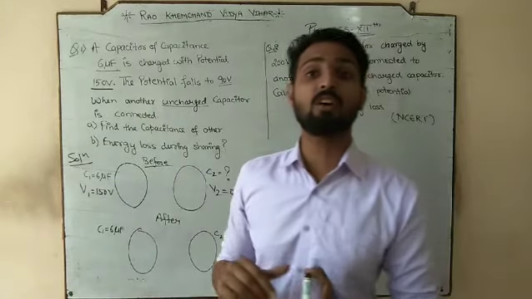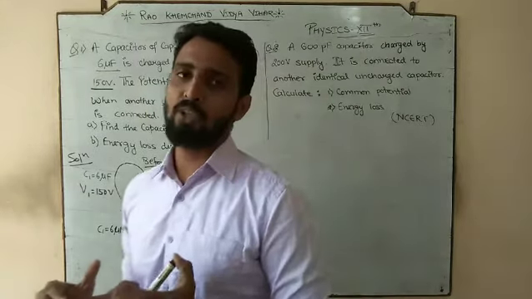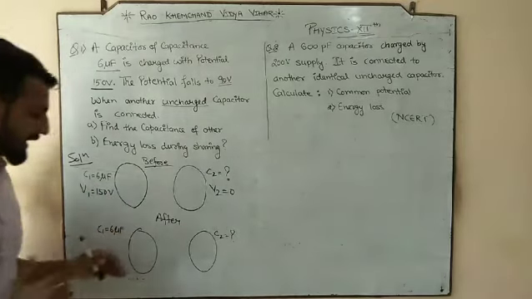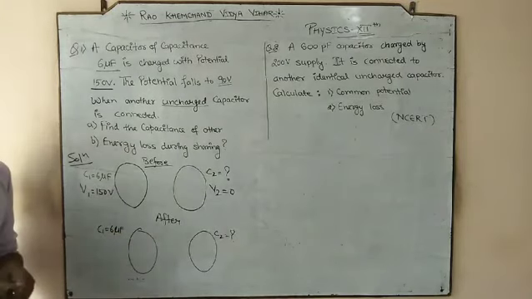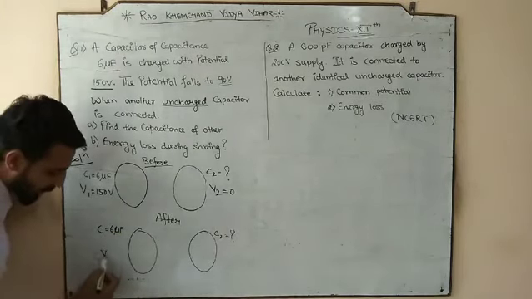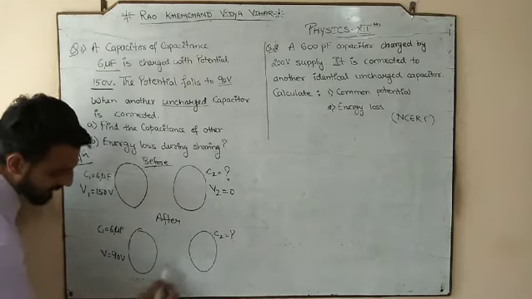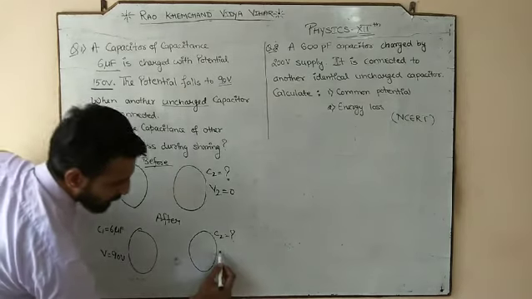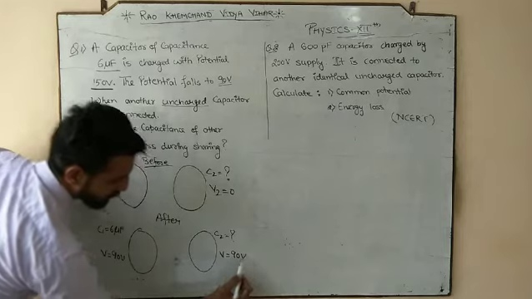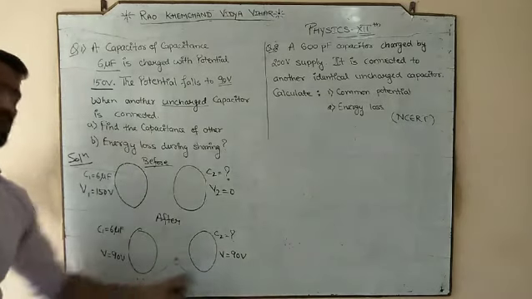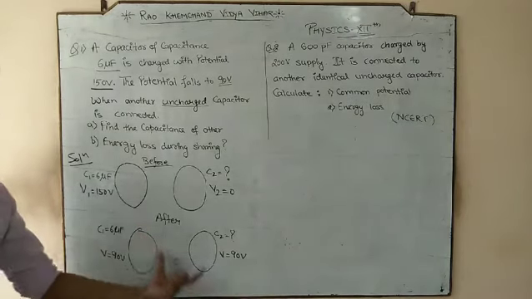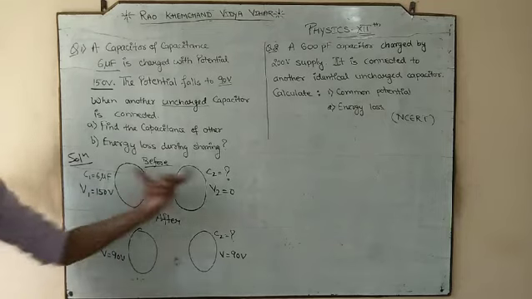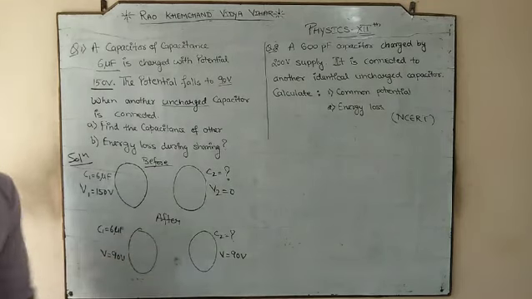So after connecting both the capacitors, the potential falls to 90 volt. So what is 90 volt? 90 volt is that potential which is there after sharing the charges, or you can say the common potential is 90 volt. Common potential. So that's why the symbol would be V for both of them. दोनों के लिए potential same होगा after sharing. So हमारे पास before का story है, after का story है.